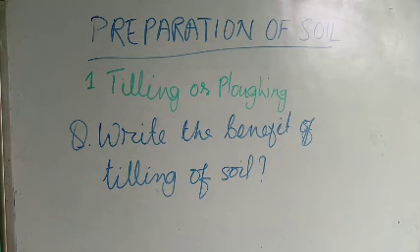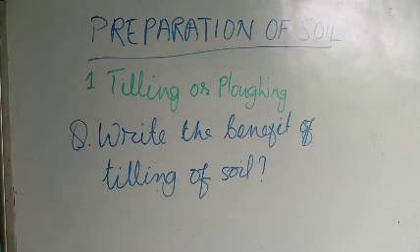The first one is that tilling uproots and kills unwanted plants called weeds, which have grown in the field, which are wild herbs that harm the crop. Please underline here from your textbook, page number 3. Tilling of soil has the following benefits. There are 4 points. Please underline. The first one is that tilling uproots and kills the unwanted plants called weeds, which are harmful for crops because they also take the nutrients from the soil, which the plant has to take.